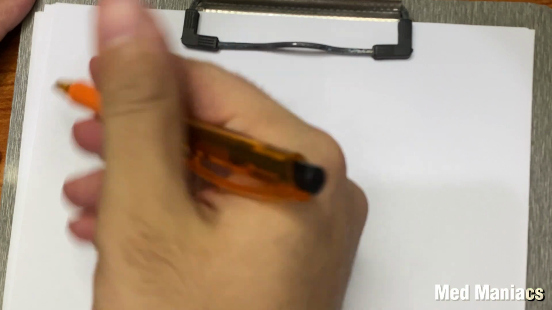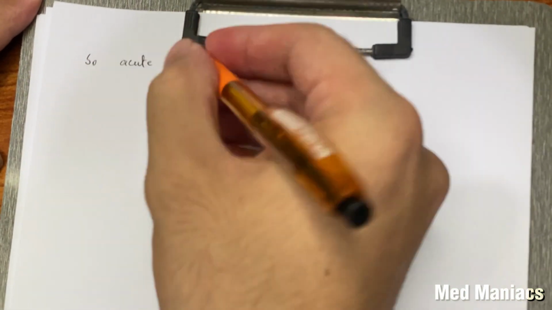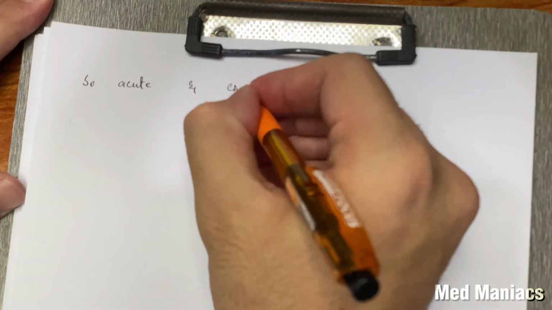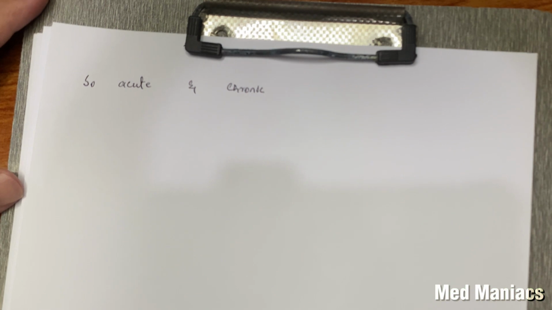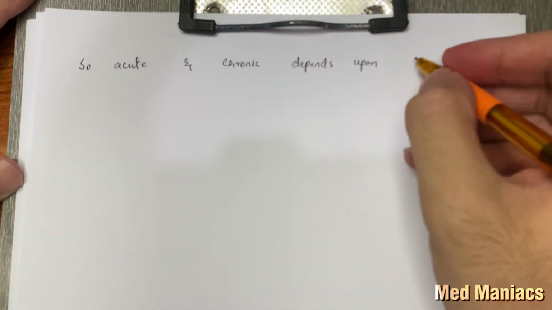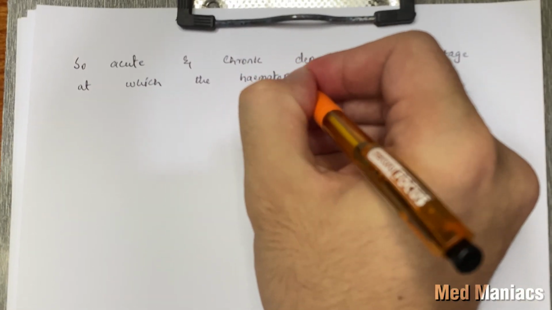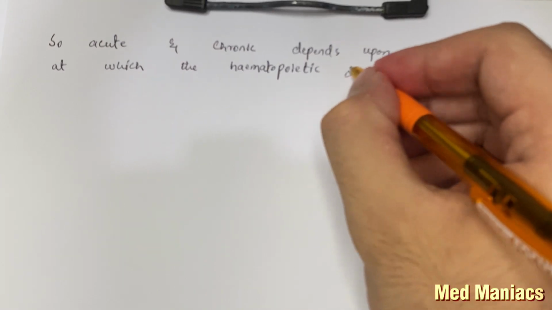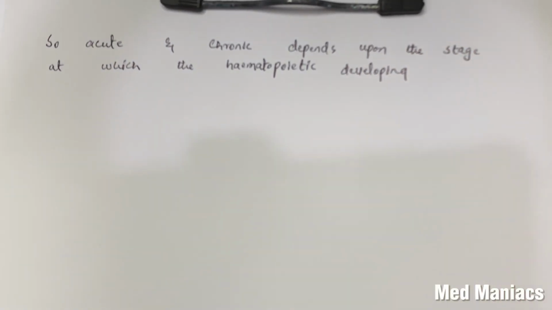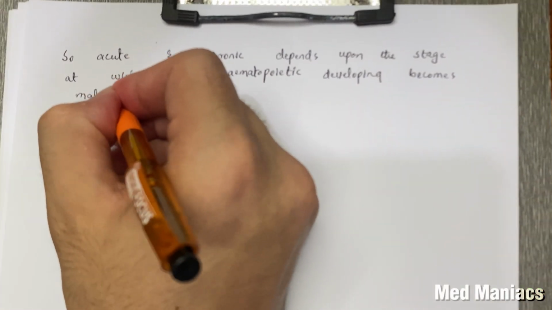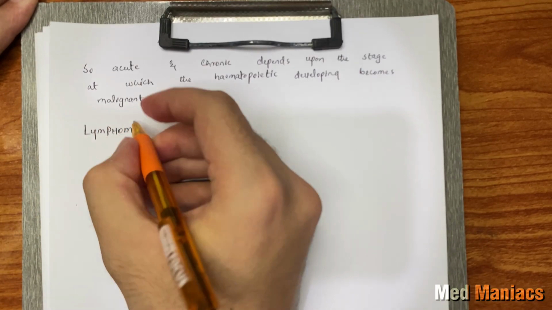The important thing to remember is that here acute and chronic do not mean the usual acute and chronic, like it does not involve any time duration. So acute and chronic depends upon the stage at which the hematopoietic developing cells become malignant, or the stage at which they are arrested.